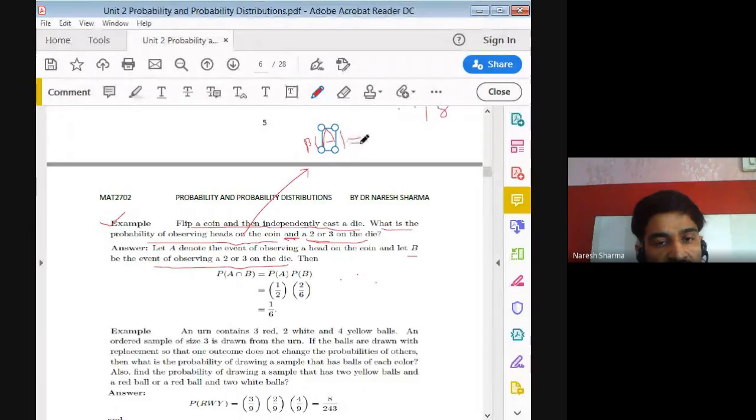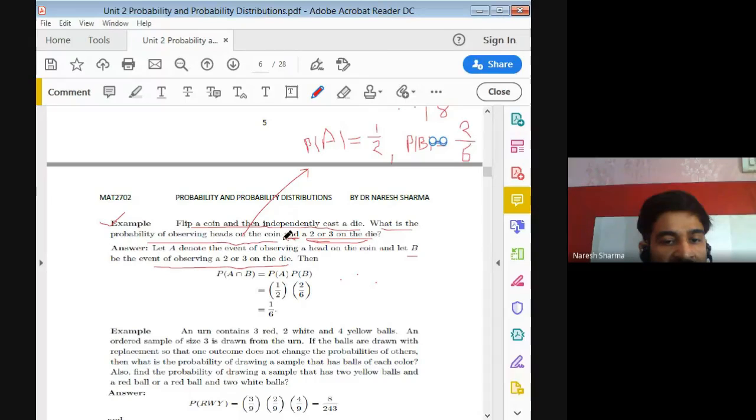That is because the favorable case, head, is 1 only and total cases are head and tail, which is 2 in number. Similarly in this example, the favorable cases for B, that is 2 or 3 on dice, are 2 in number: one is 2, another is 3. And total cases in the die are 1, 2, 3, 4, 5, up to 6. So that is 2 by 6.